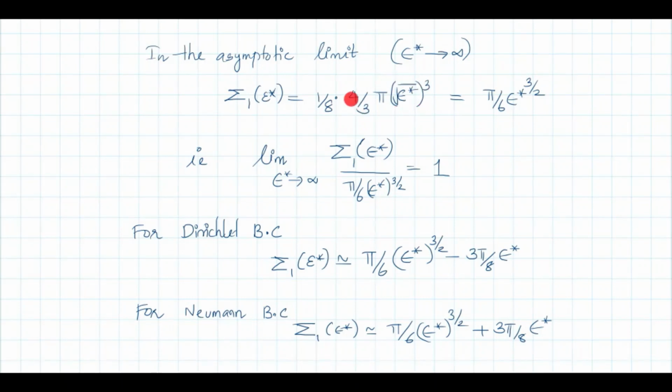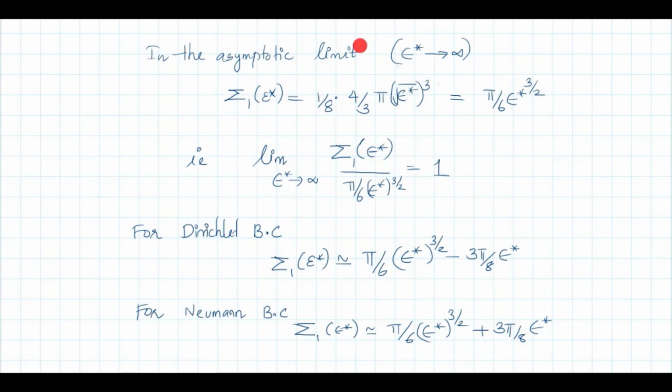The volume of a 3-dimensional sphere is 4/3 pi times radius cubed, and the radius is root E star. Why do we take only 1/8 of it? We are considering only 1/8 of the total volume because we are searching only for the positive integral values. Okay, positive integral values occur only in one of the octants. The octant where nx, ny and nz are positive, that is the 1/8 region, is the only place where positive values occur. So 1/8 of the volume of a sphere will give you pi/6 into epsilon star raised to 3/2. This is the value of sigma 1 of E star in the asymptotic limit.